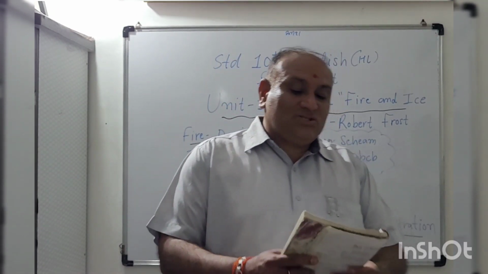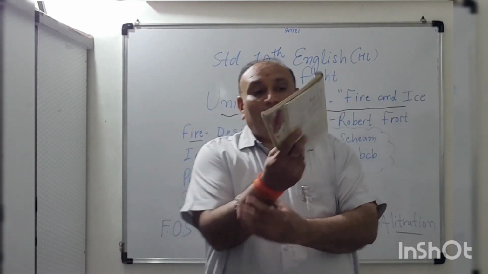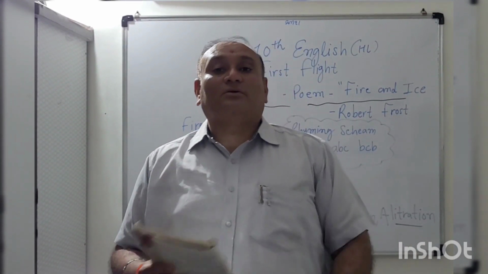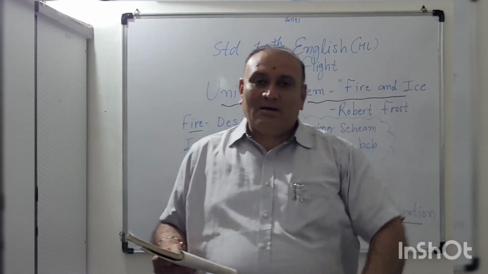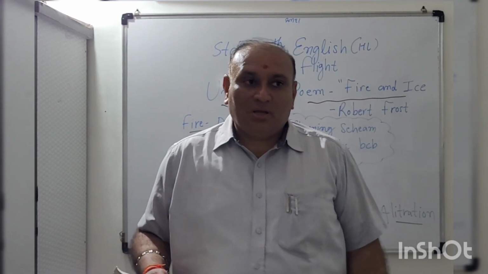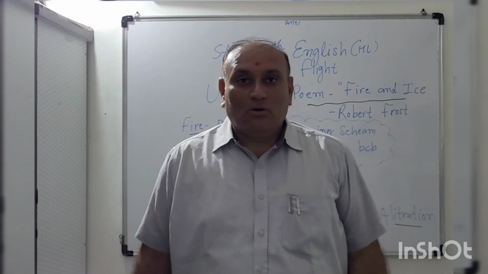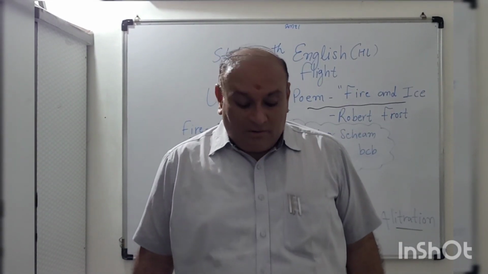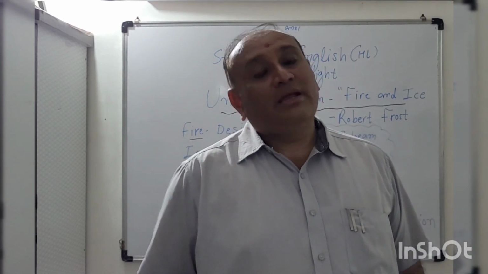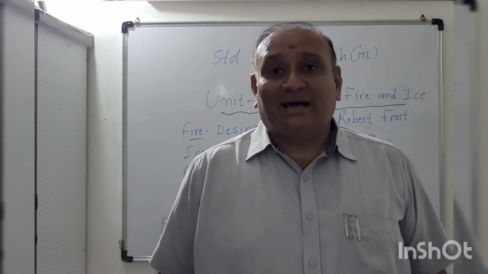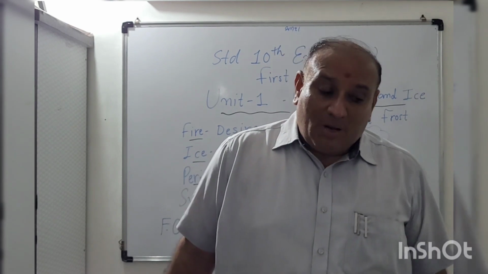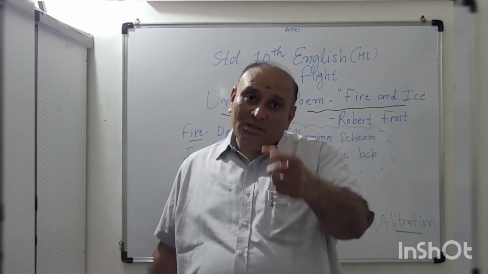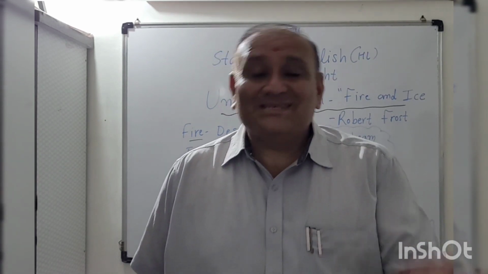So let's start with the poem Fire and Ice, by the American poet Robert Frost. Sometimes in the board exam, the comprehension questions ask who is the poet of this poem, so you have to be very careful about these things. As is my habit all the time, I give a little brief of the narrator or the poet for the units and for the poems.